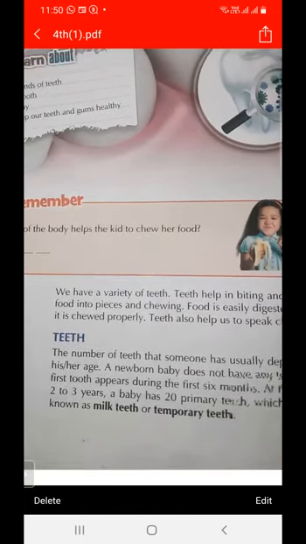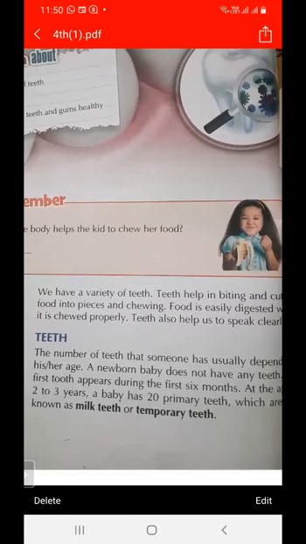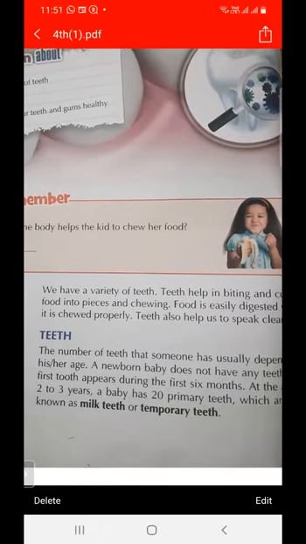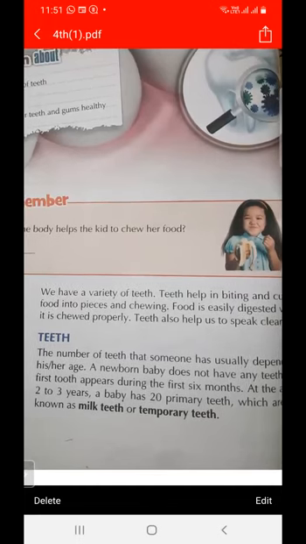Which types of teeth are present? In total, there are two types of teeth. First is milk teeth, and next is permanent teeth. What do you mean by milk teeth? At the age of 2 to 3 years, a baby has 20 primary teeth, which are known as milk teeth.